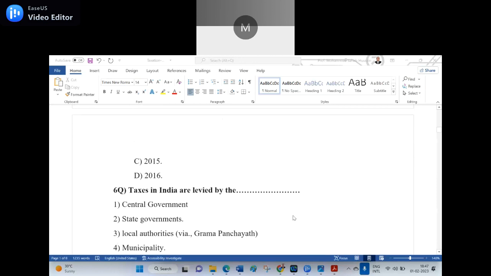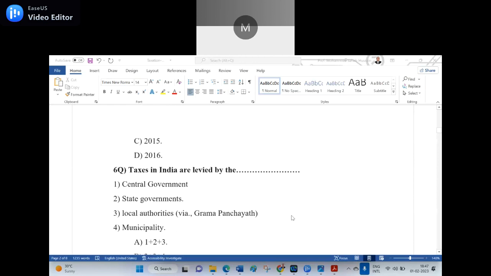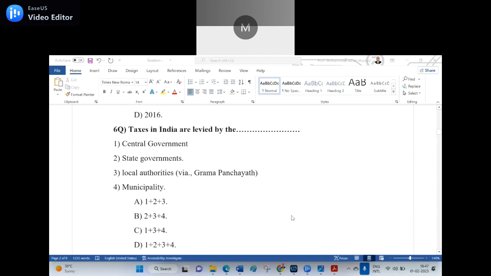Okay, sixth question. Taxes in India are levied by the dash. 1. Central government. 2. State government. 3. Local authorities, meaning Gram Panchayat. 4. Municipalities. Options: A. 1 plus 2 plus 3. B. 2 plus 3 plus 4. C. 1 plus 3 plus 4. D. 1 plus 2 plus 3 plus 4. D is the right answer. Everyone levies tax in one form or another, including the Gram Panchayat.